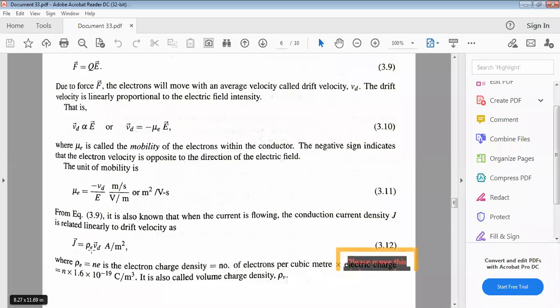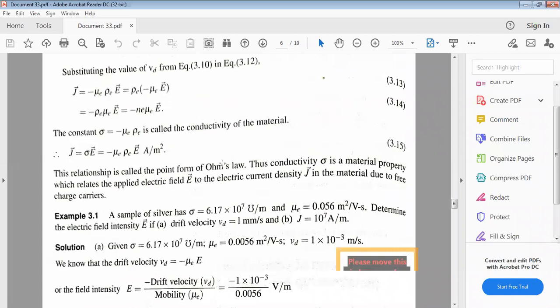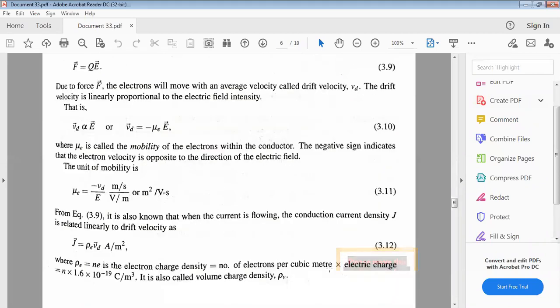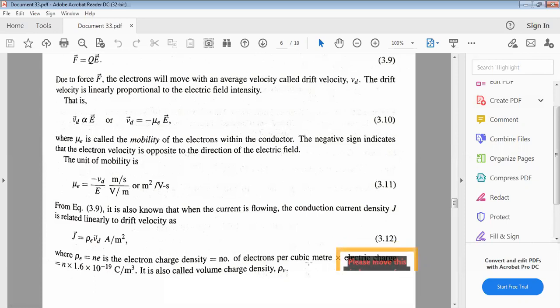Charge density means the number of electrons into their charge, so n into E, where n is the concentration of electrons, the number of electrons per cubic meter, and electric charge equal to n into 1.6 into 10 power minus 19 coulombs per meter cube. It is also called the volume charge density rho v.